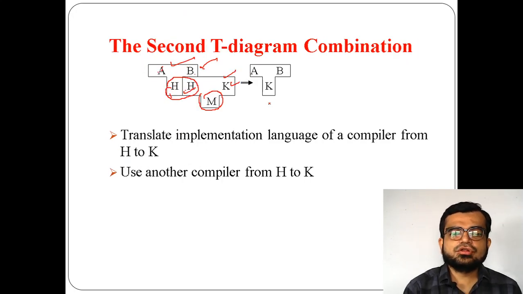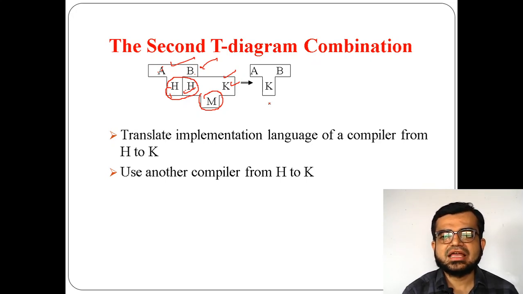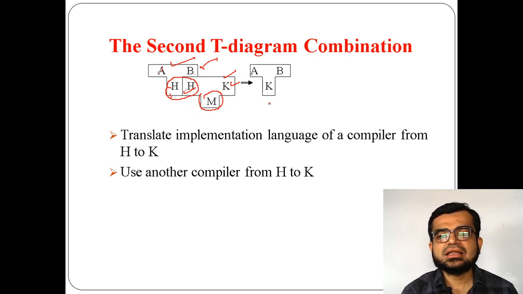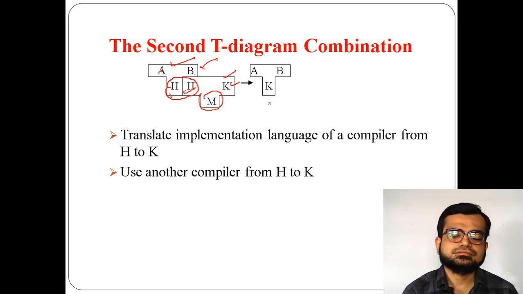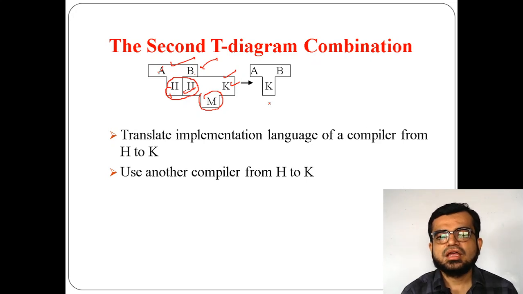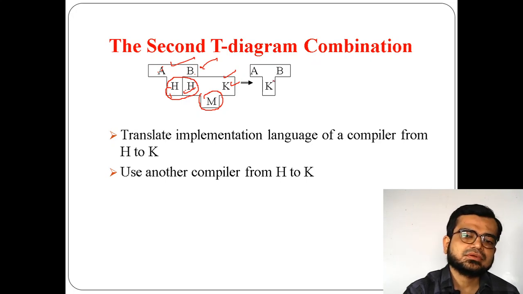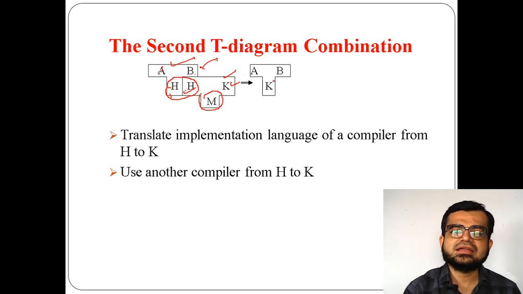So simply you can say that if I translate the implementation language of a compiler from H to K, I am using another compiler from H to K. Now I can use this K as a compiler in order to translate from language A to B. So that's why this is your second T diagram combination.